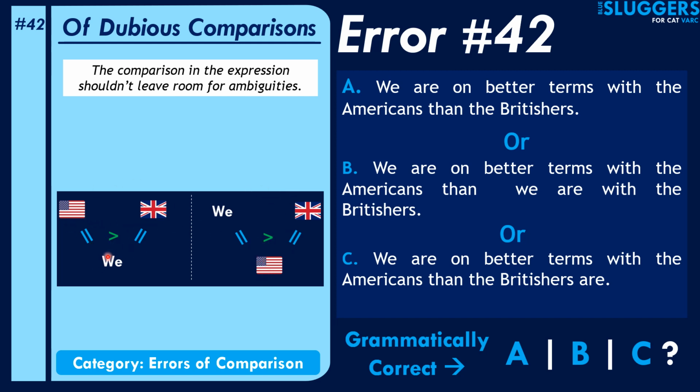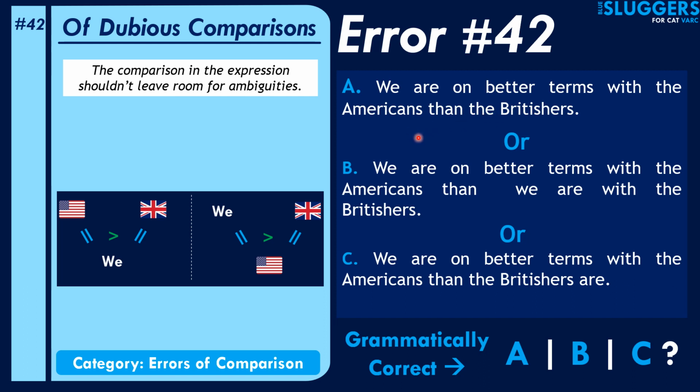In the first case, we are comparing our relationship with both the nations: our relationship with the Americans with our relationship with the Britishers. In the second case, we are comparing our relationship with the Americans with the relationship of the Britishers with the Americans. So there's a difference here, and this sentence seems to imply both of them. That's why you can see that there is some ambiguity inherent in this expression.